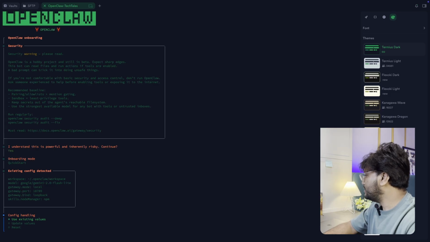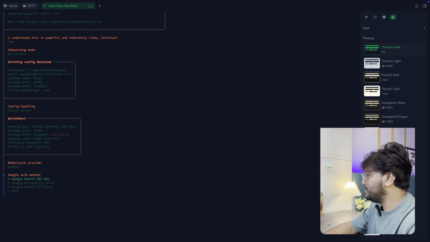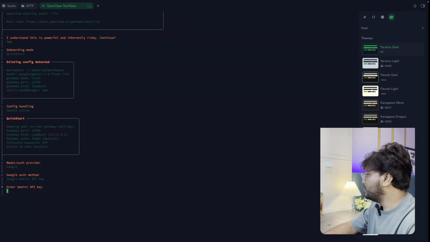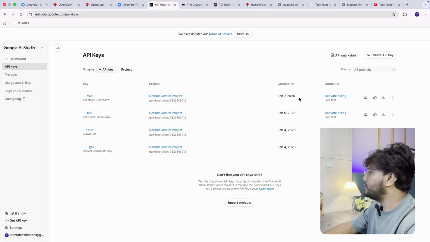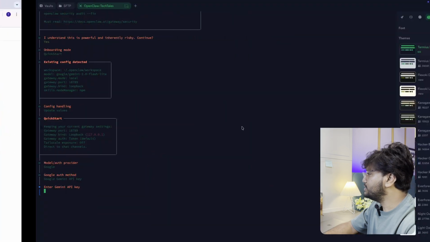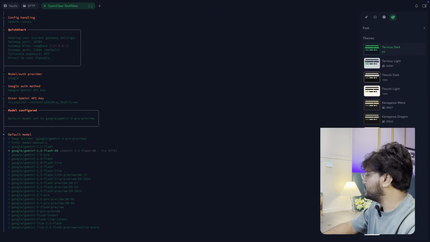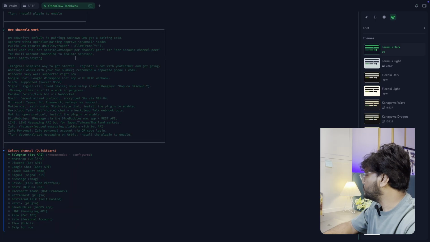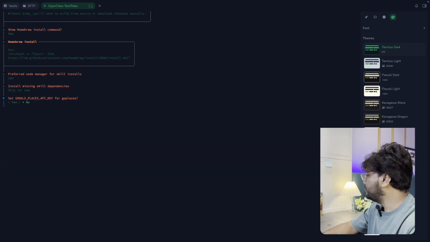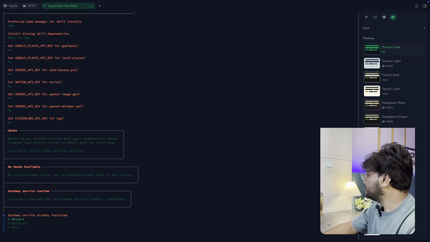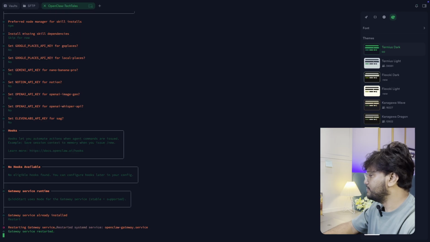Yes, and then after quick start, you have to keep existing values, but right now we need to update the values. So we are going to Google, and we need to click on Google Gemini API key, and we will change the keys from where we have created. So this one, which we recently created, we will try with this API key, to see if this is working or not. Here we are. We have to choose this flash model, and the rest will remain the same because there are no changes in Telegram. And here we are, skip, and we are going to restart the gateway.